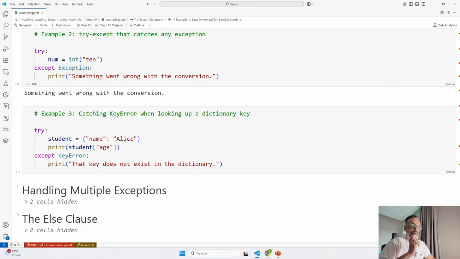This way the program is not going to crash, and we get a clear and helpful message for the user to understand that the key it is trying to access does not exist in the dictionary itself. Now, next.